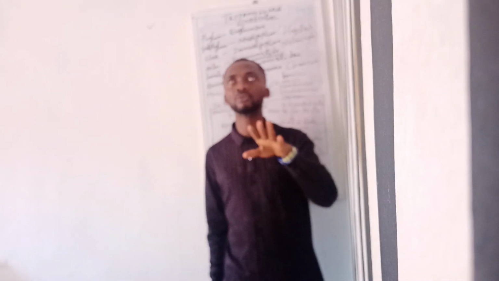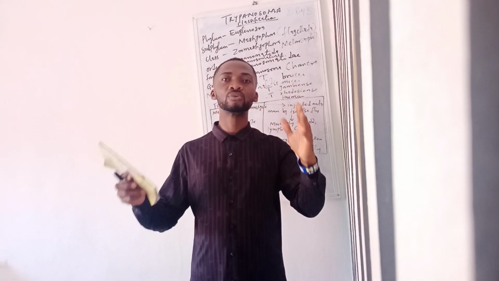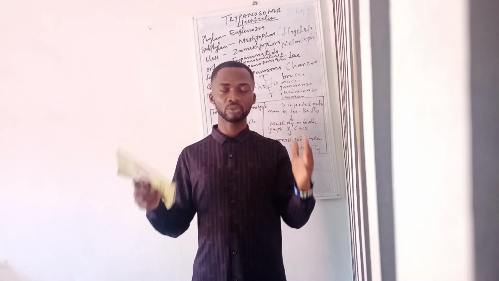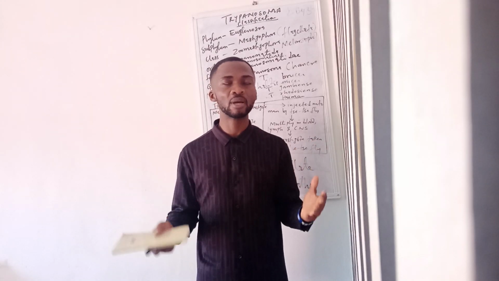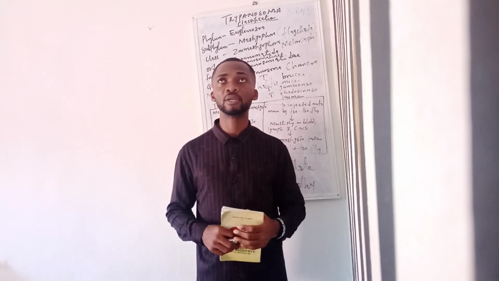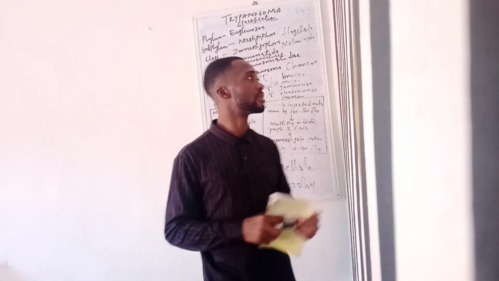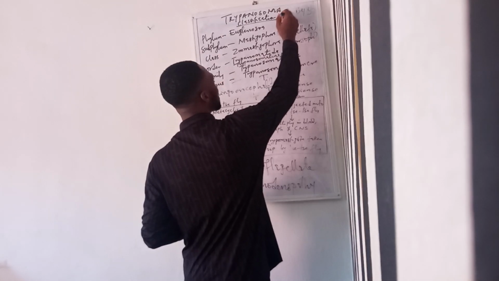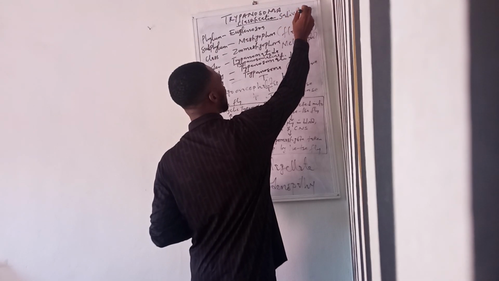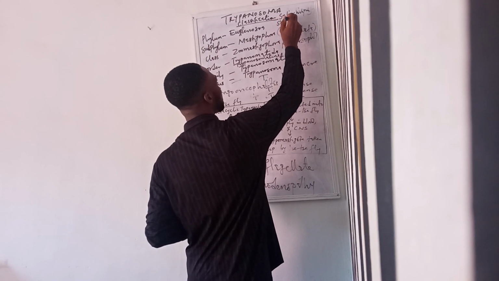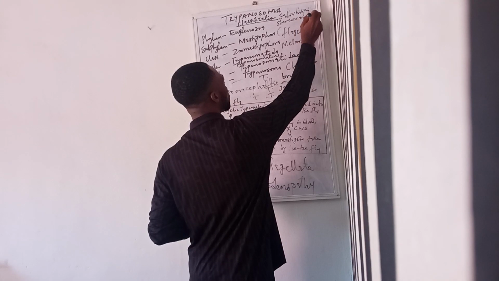It is also important you know that we have two different groups or classes of Trypanosoma. We have the one they call the salivarian group, and the one they call the stercorarian group.